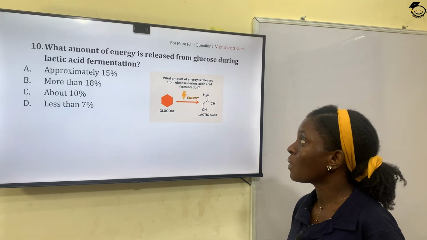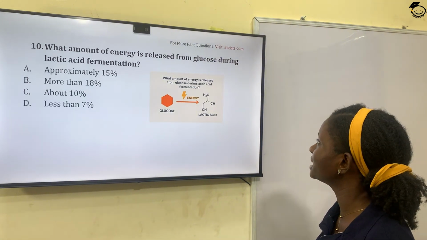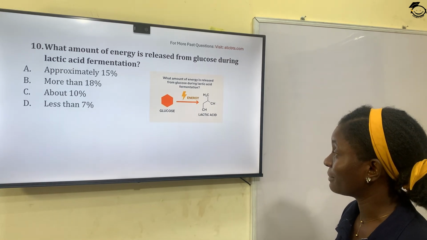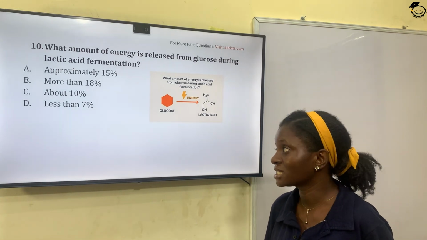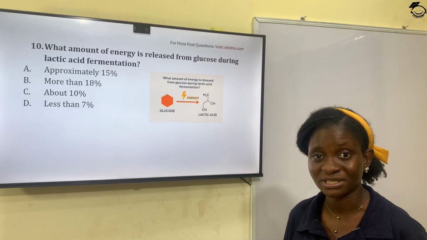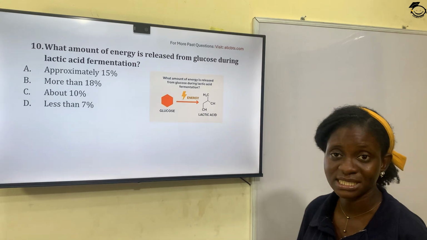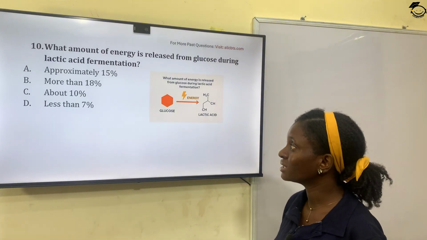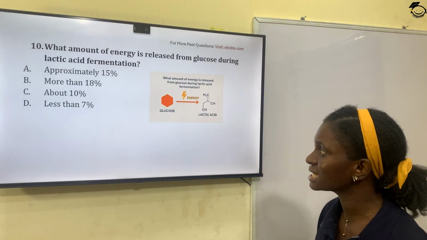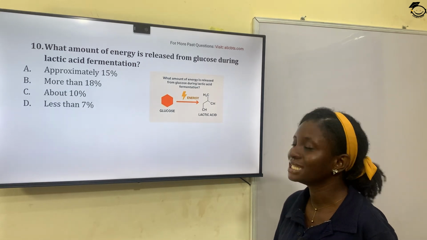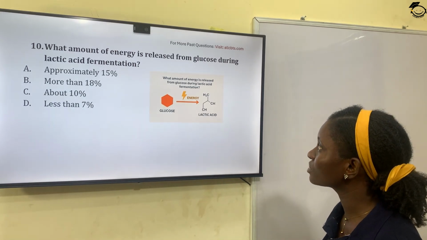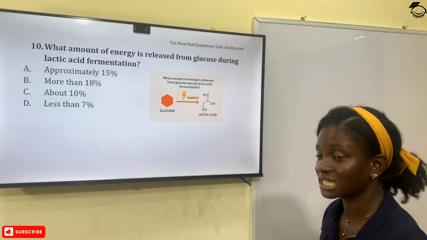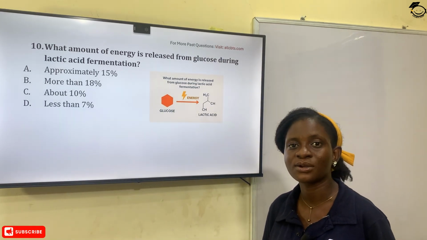Question 10. What amount of energy is released from glucose during lactic acid fermentation? During lactic acid fermentation, less than 7% of the energy is released. So option A, approximately 15%, no. Option B, more than 18%, no. Option C, about 10%. Option D, less than 7%. So the amount of energy released from glucose during lactic acid fermentation is less than 7%. Option D is the correct answer.